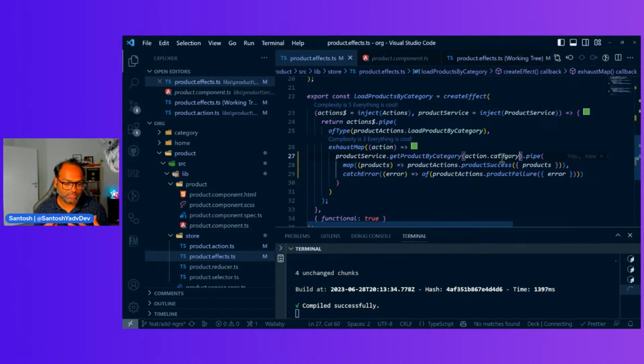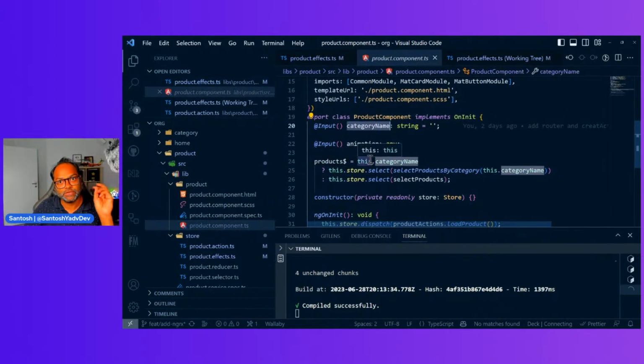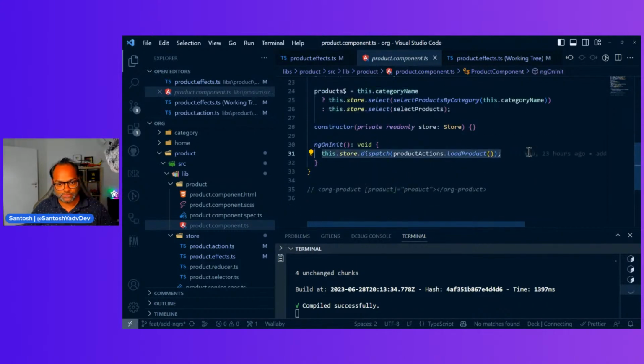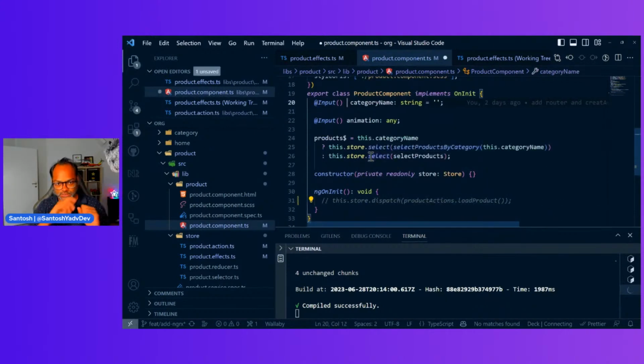But now we have to change, like dispatch this event as well, right? I mean, dispatch this action as well. How we'll do it? So remember, we use this category name when we click on the route. And when we have this category name, this will be available inside this. And we can remove this one. Yeah, let's comment this out. So we will not get any products. And let's go and make some changes.